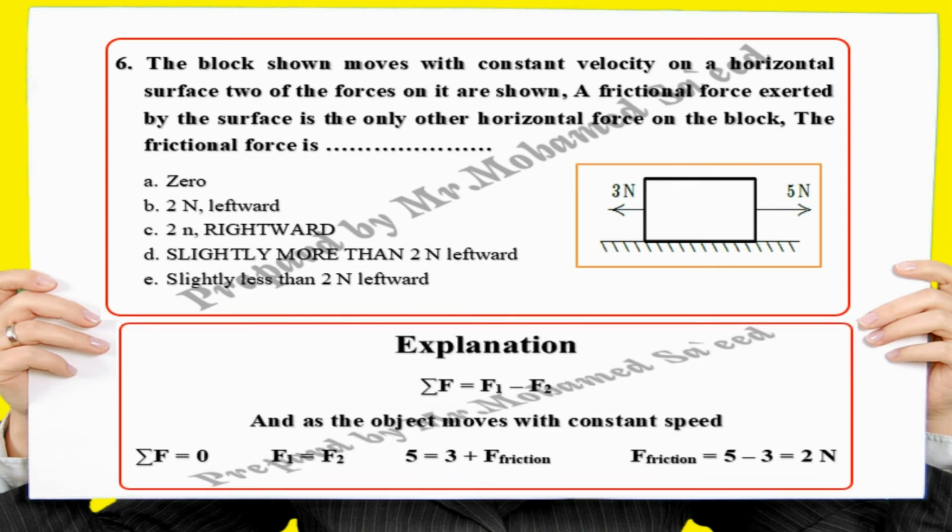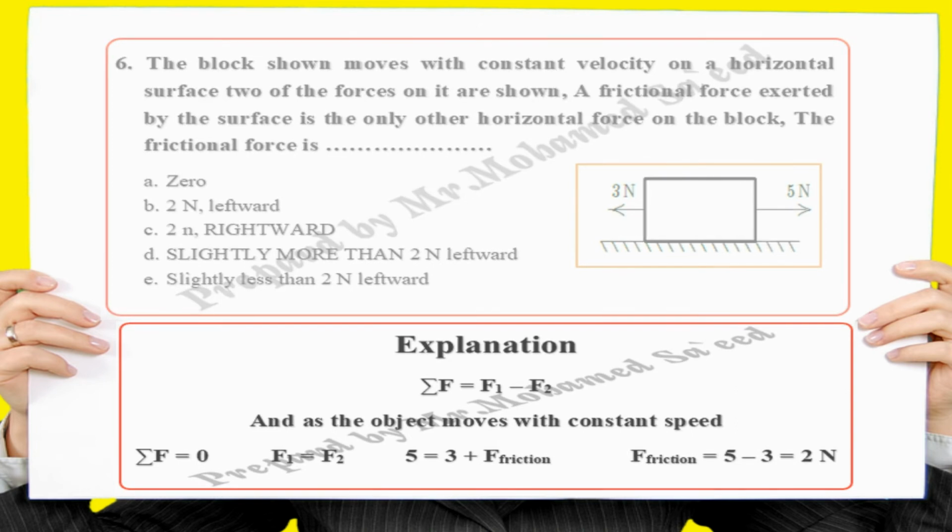Explanation: summation F, which means the resultant force that acts upon the object, equals F1 minus F2. And as the object moves with constant speed, summation F equals 0, which means F1 equals F2. 5 equals 3 plus frictional force. So frictional force equals 5 minus 3 equals 2 Newton.